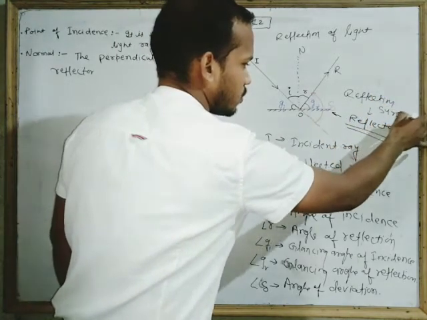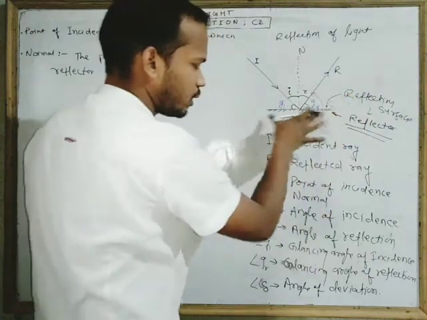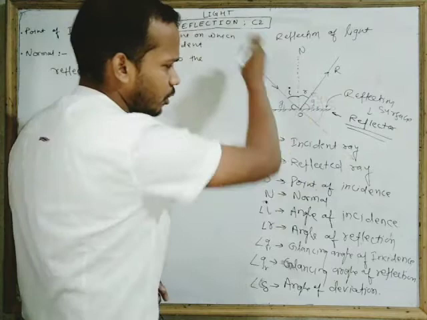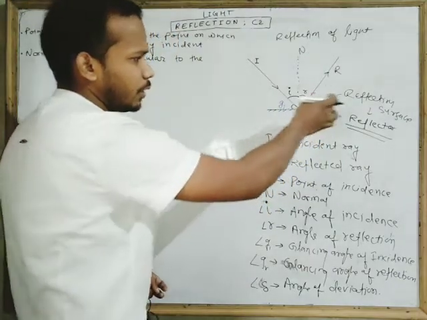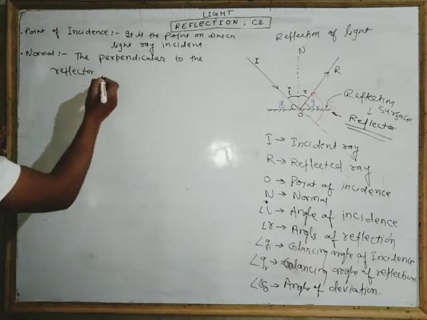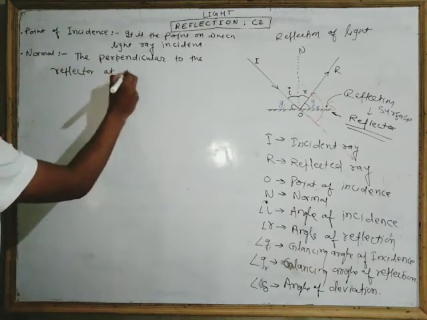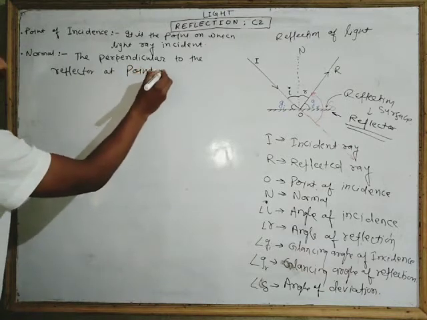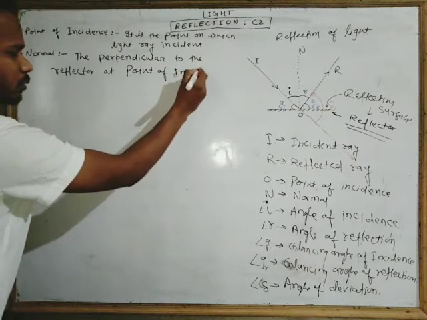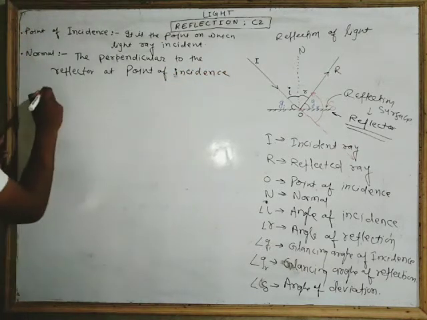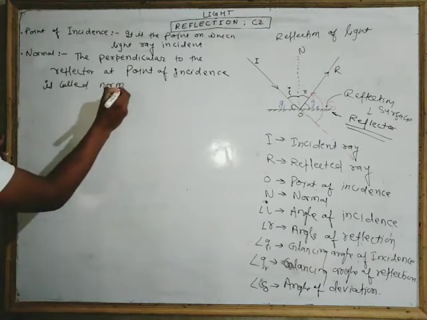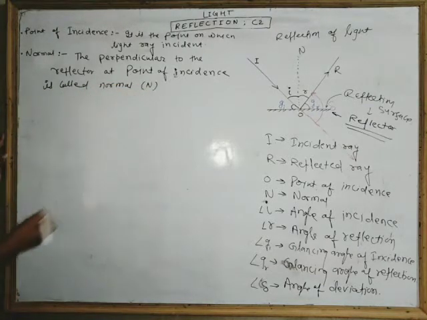This whole material is the reflector, but this upper surface on which reflection is happening is called the reflecting surface. The perpendicular to the reflector at the point of incidence is called normal, and it is denoted by n.